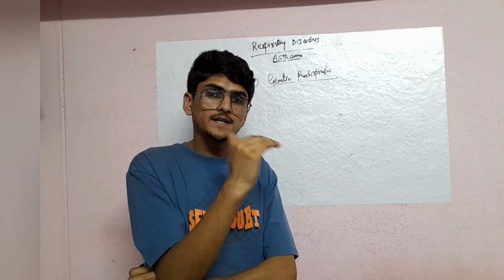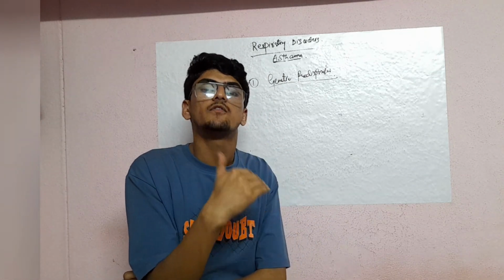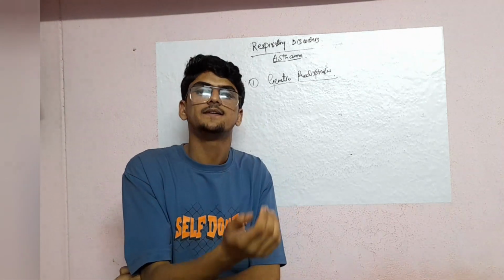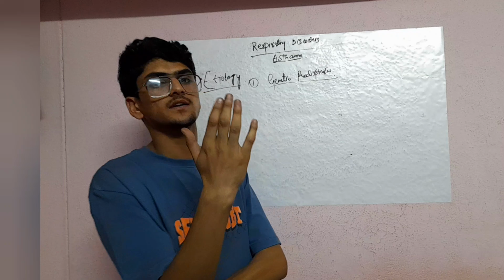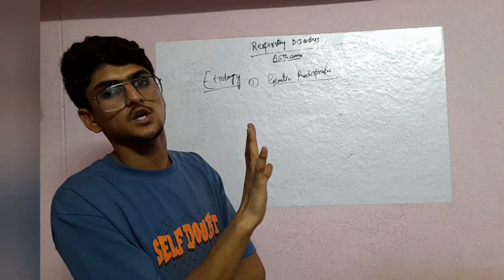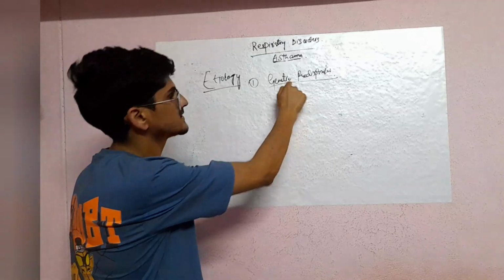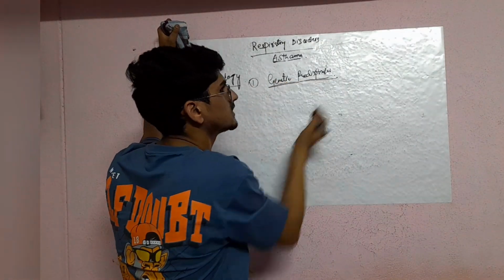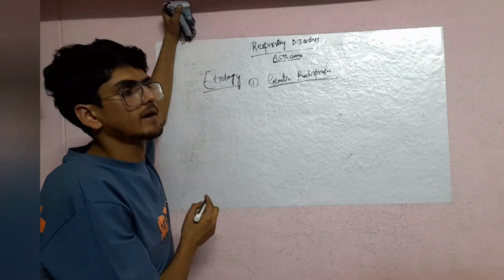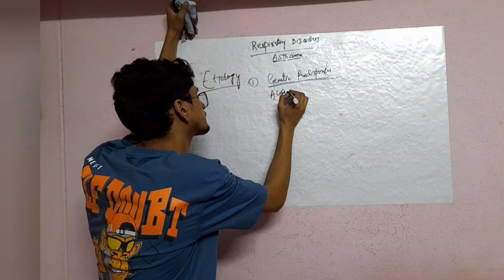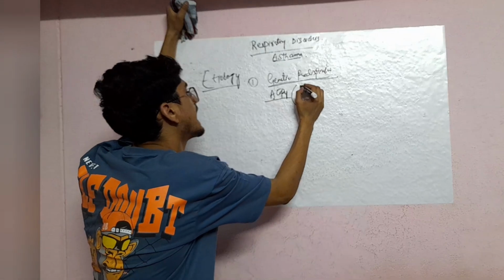If one of our parents or both parents have asthma, there may be a chance that the child, the offspring, can also have asthma. So this is genetic predisposition, family history. Next one is atopy. Atopy means allergic rhinitis.